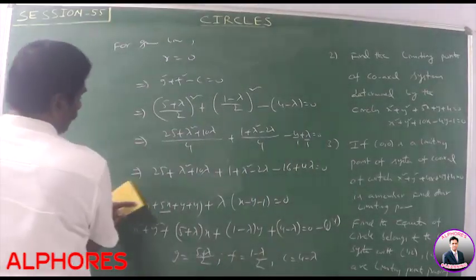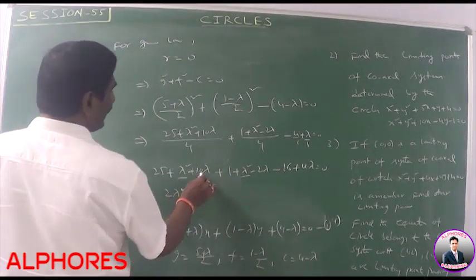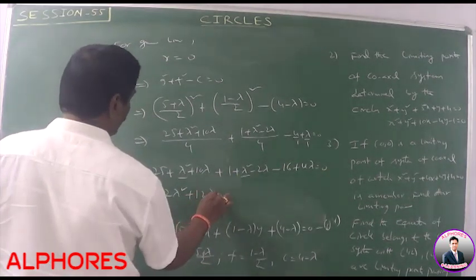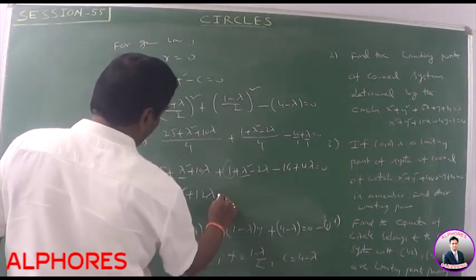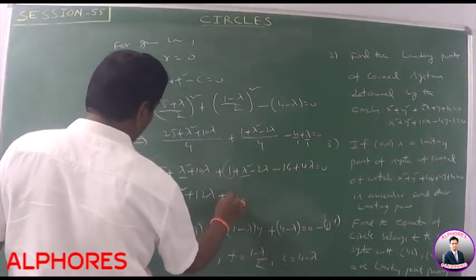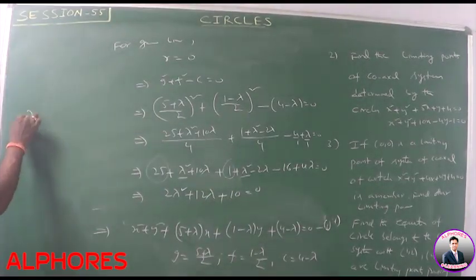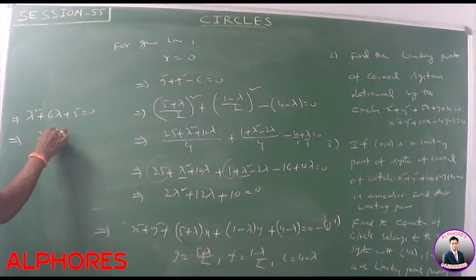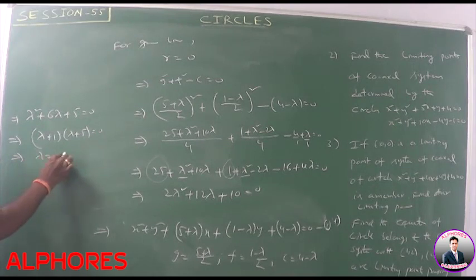Here lambda square plus lambda square means 2 lambda square, 10 lambda minus 2 lambda is 8 lambda, 8 lambda plus 4 lambda means 12 lambda, 25 plus 1 means 26, 26 minus 16 means plus 10 is equal to 0. Okay, the common term is 2. Lambda square plus 6 lambda plus 5 is equal to 0. Factors are lambda plus 1 into lambda plus 5 is equal to 0. Here lambda is equal to minus 1 or lambda is equal to minus 5.